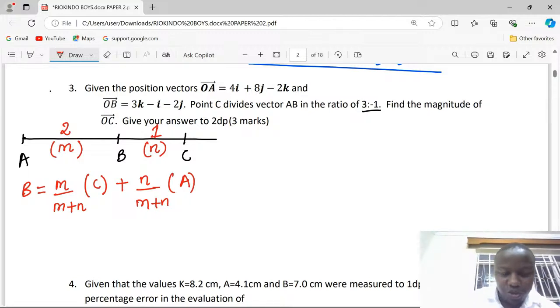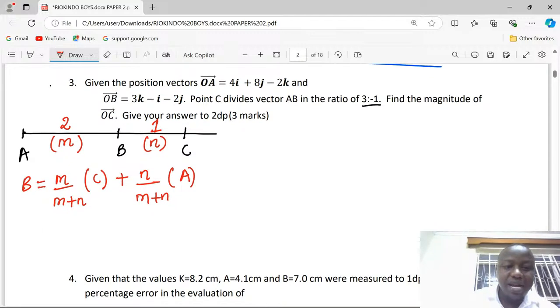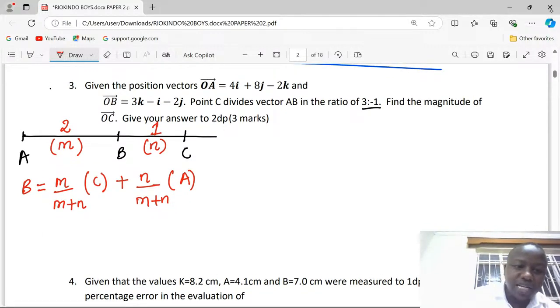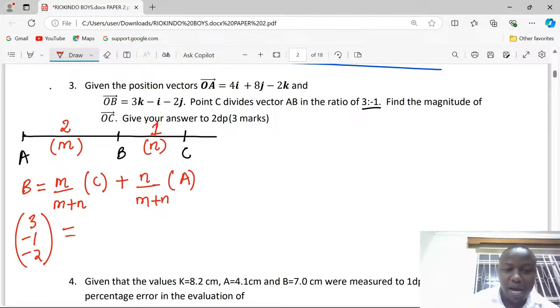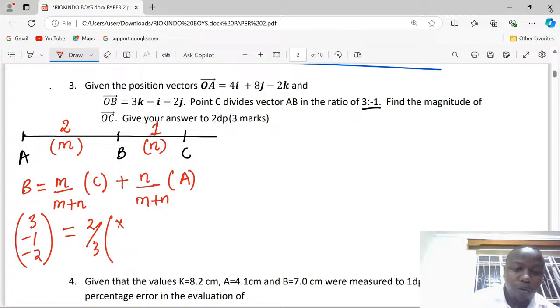Now, applied to this question, we need to say that the coordinates of B, which can be written as 3, -1, then -2, are going to be given by, if we take ratio 2, then we divide by total proportions, which are 3, then we multiply by, because we have picked 2, vector C, which is unknown, x, y, z.